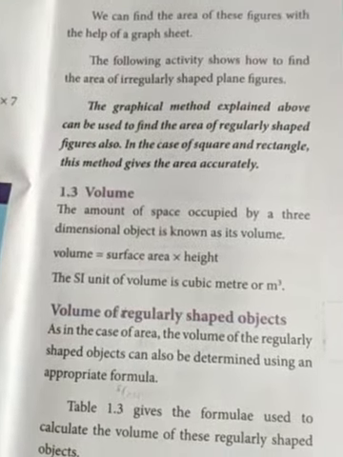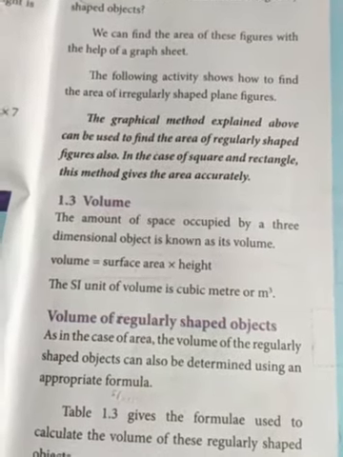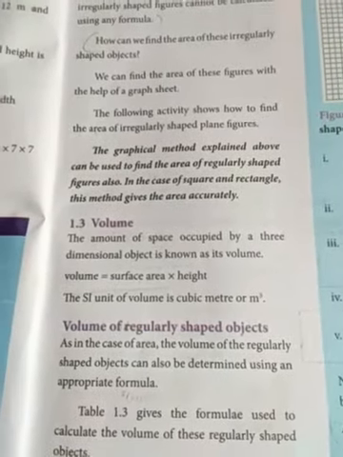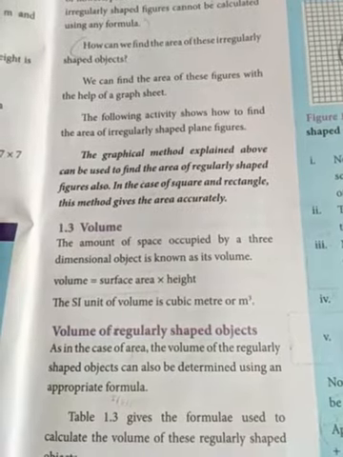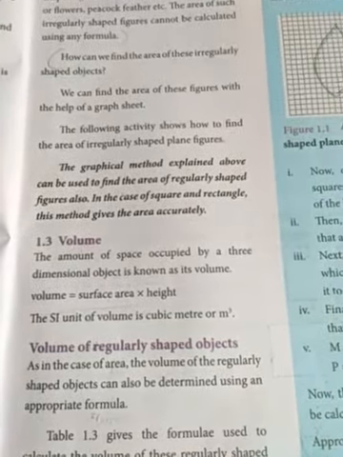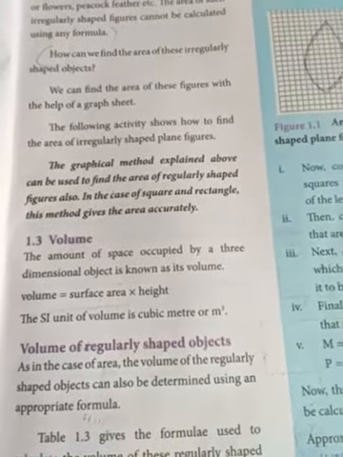Next, we find the volume. The amount of space occupied by a three-dimensional object is known as its volume.